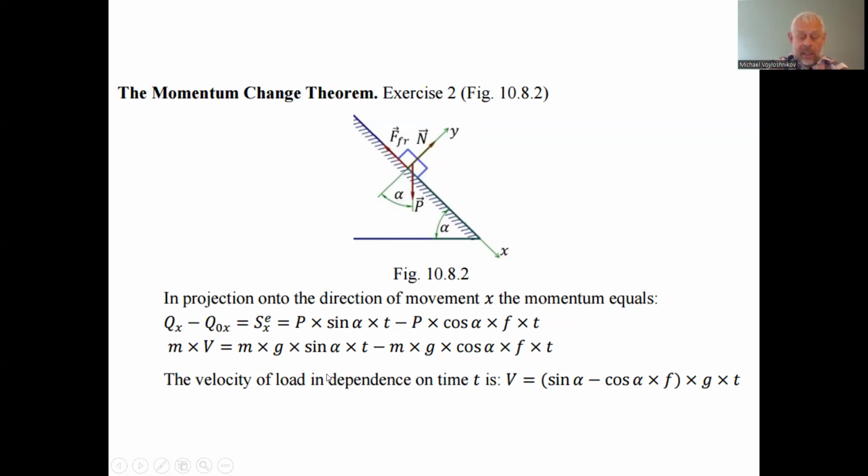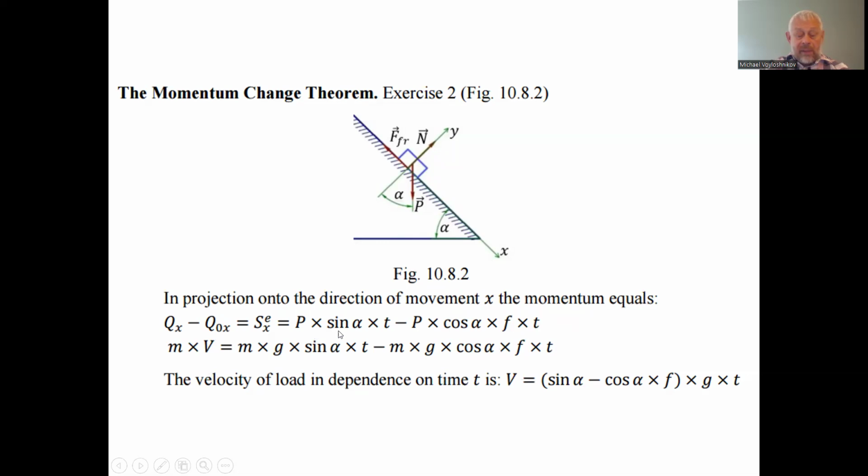In the equation, the right side, the impulse of the force during the period of time t, has to be equal, due to the momentum change theorem, to the momentum at the definite time moment. The momentum of the load in motion equals the mass of the load multiplied by the velocity, exactly the projection on the abscissa axis.